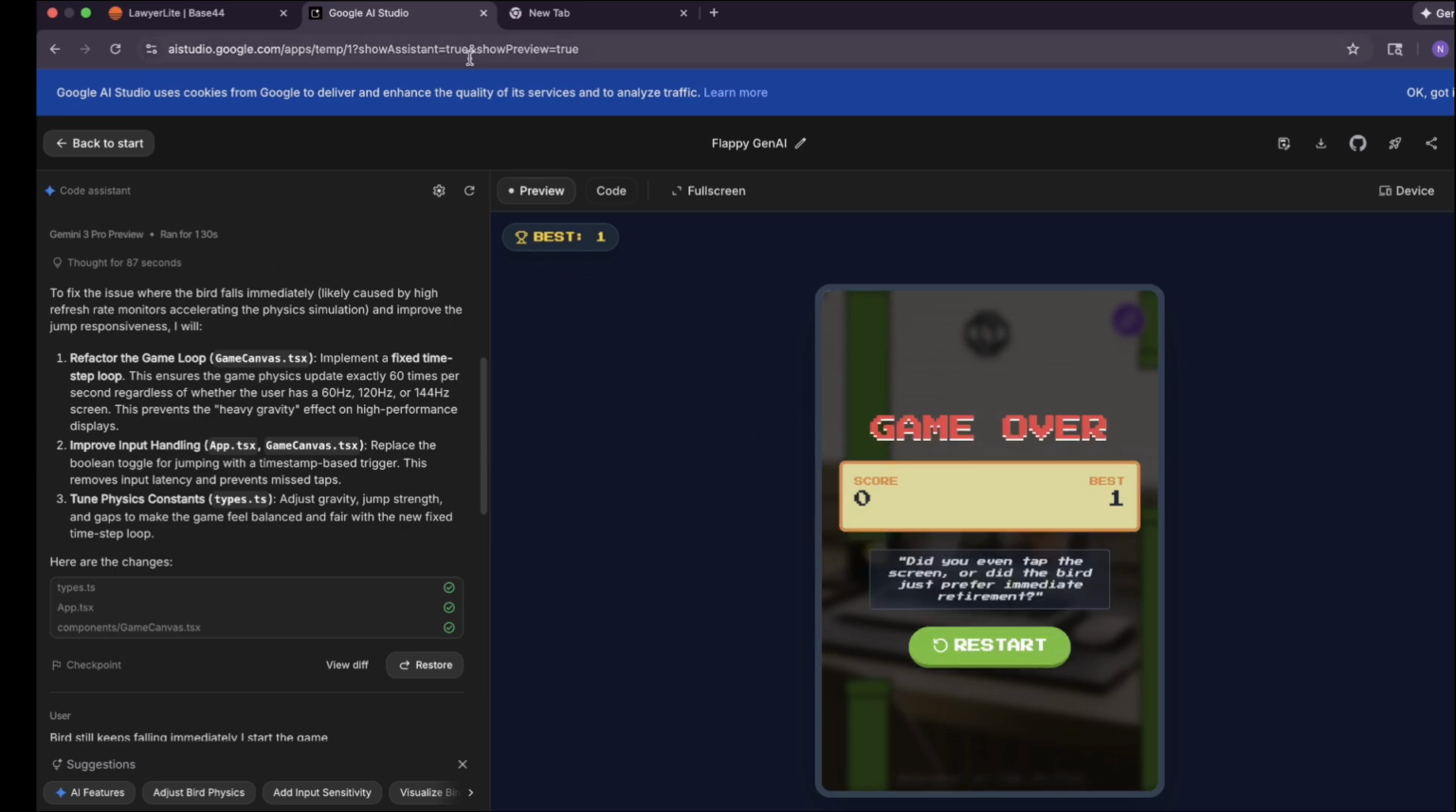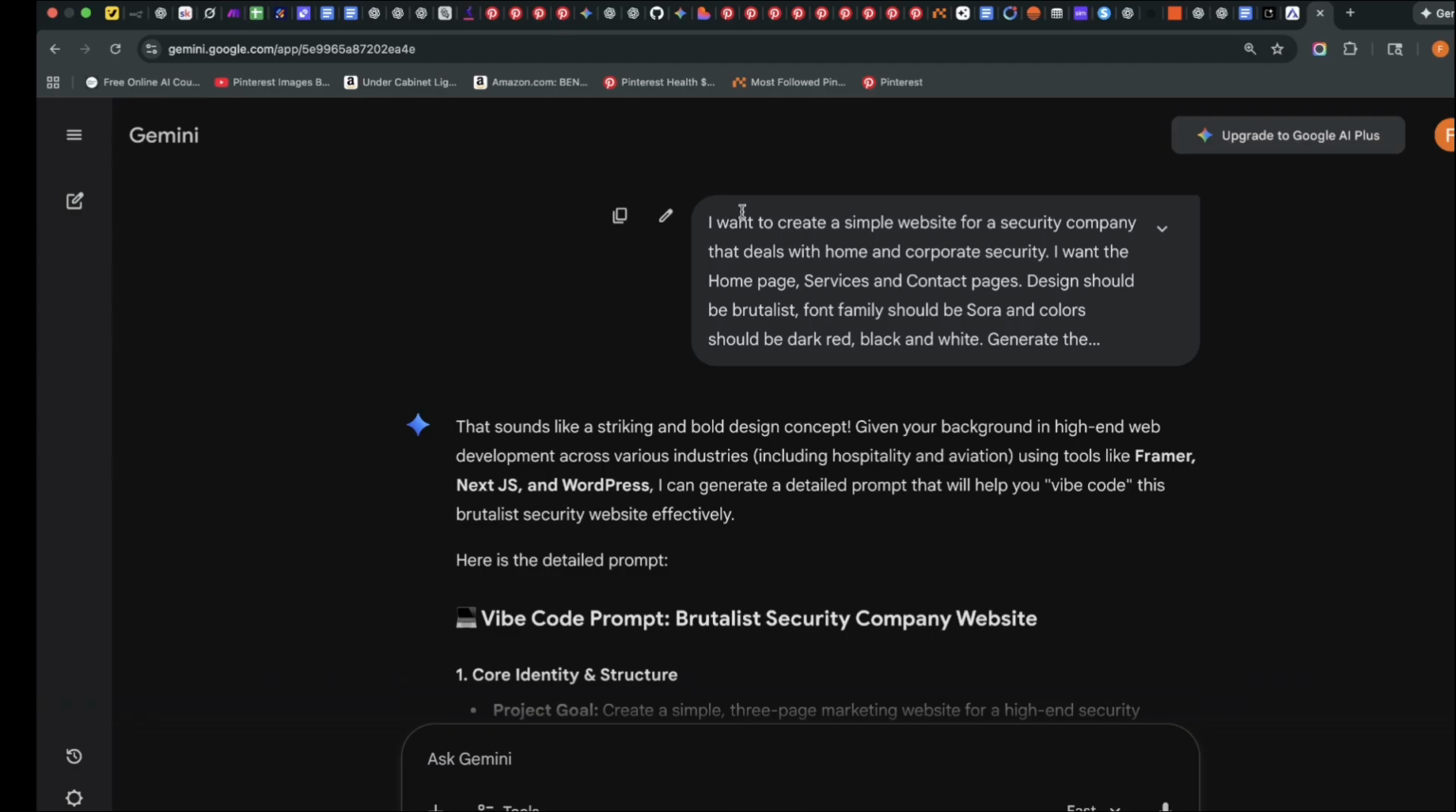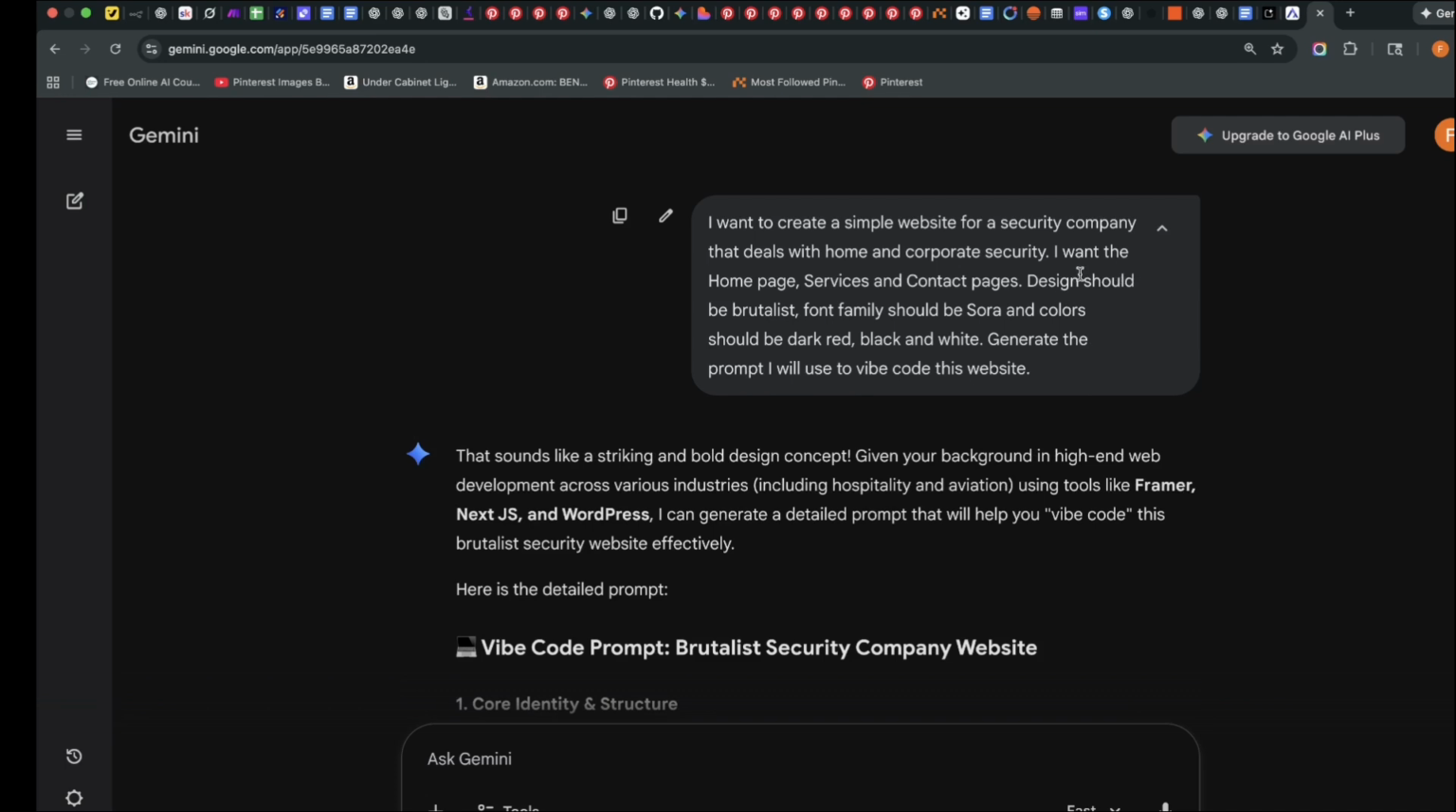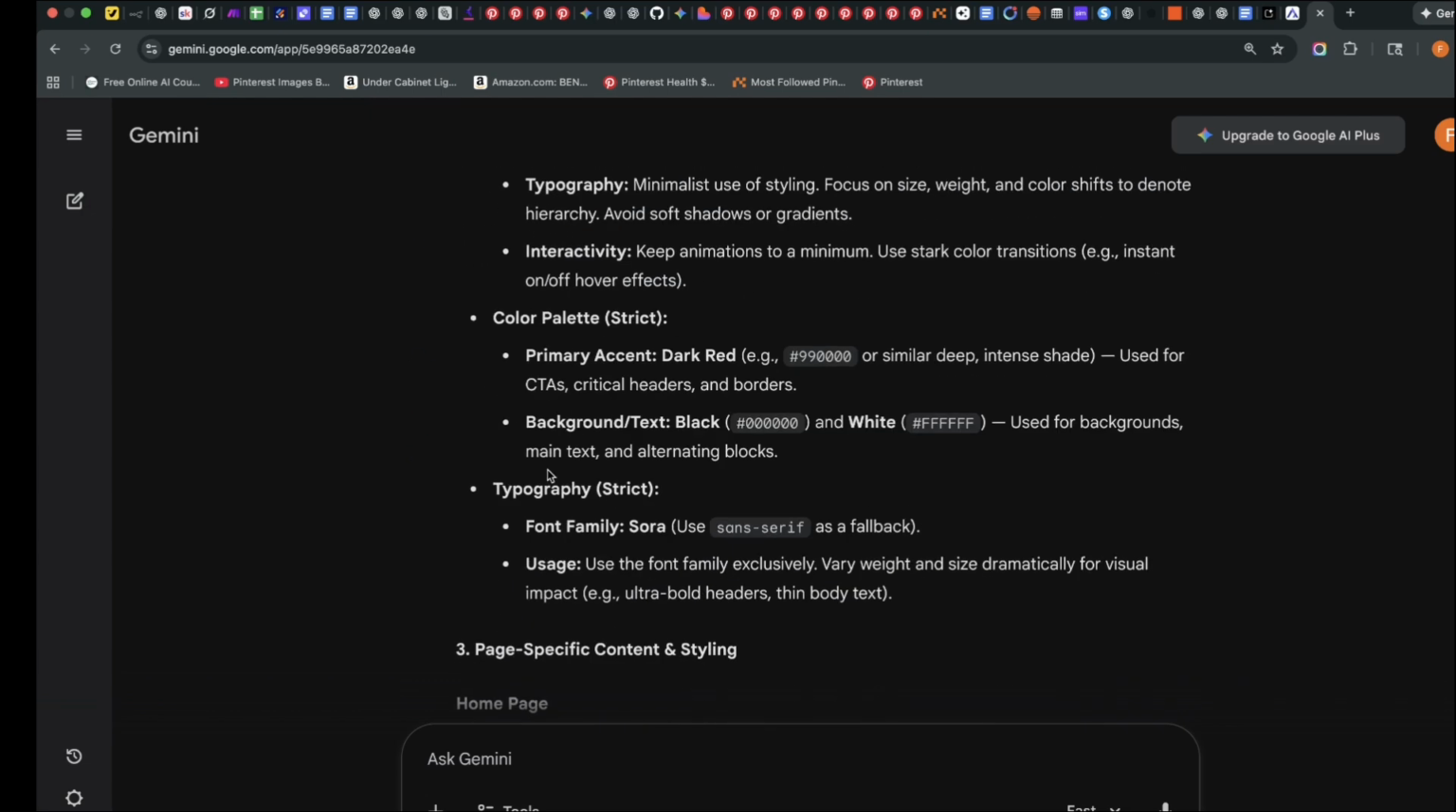Now the next thing I would like to build is actually a full-blown website. So I've come to Gemini and I've told it I want to create a simple website for a security company that deals with home and corporate security. I want the home page, services, contact page, design should be Brutalist, font family should be Sora, and colors should be dark red, black, and white. Generate the prompt I will use, and it gave me this prompt.